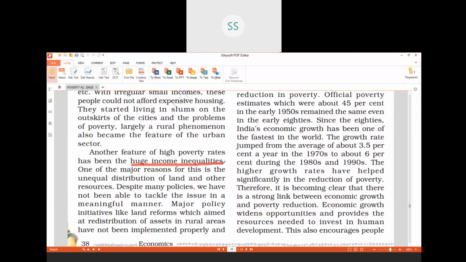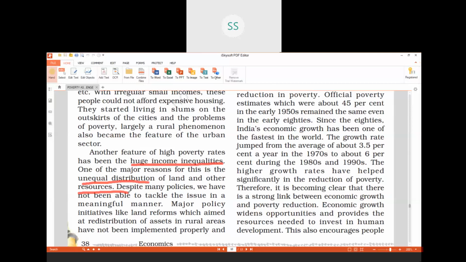On one side, we see people like Ambani with huge wealth. On the other side, we also see a poor beggar who is not having even 100 rupees per day. That much difference is there in the income of the people of our country. And that is what I've told you. The reason is unequal distribution of land and other resources. Again, I'll tell you about the first chapter which we did, the Palampur chapter, where you might have seen that the total land of the village is not evenly distributed.